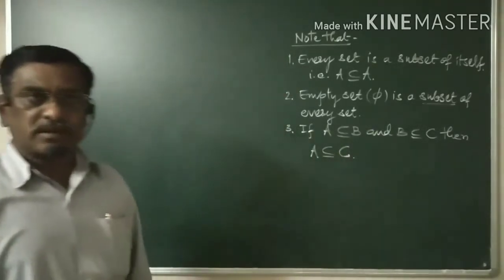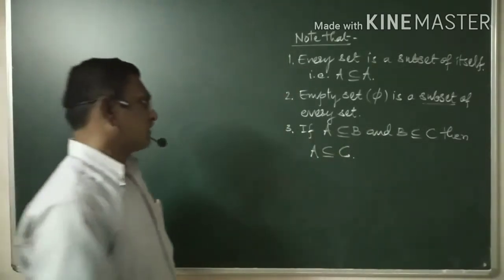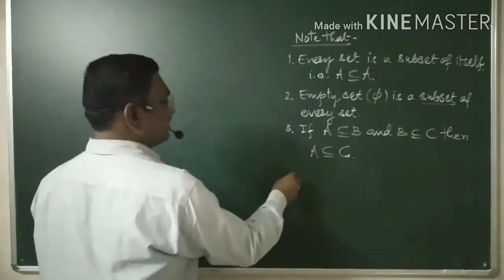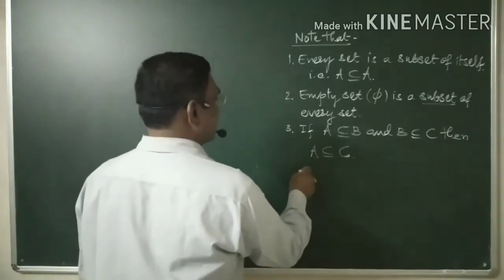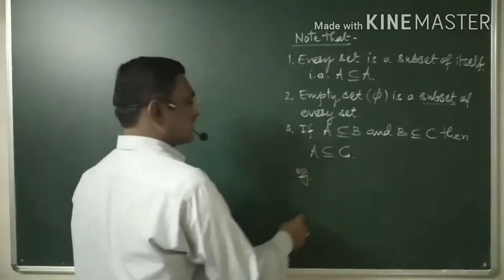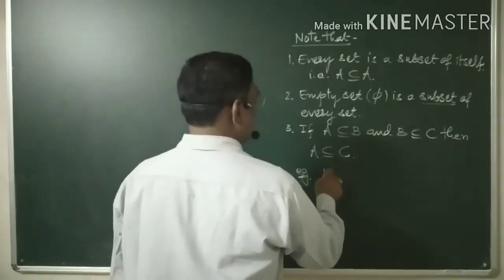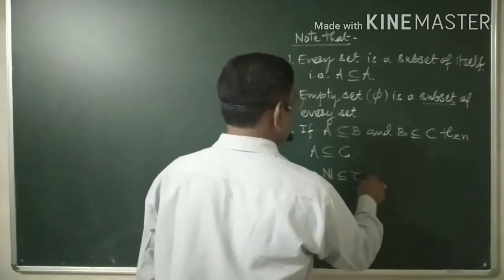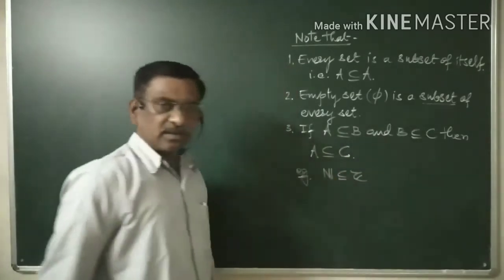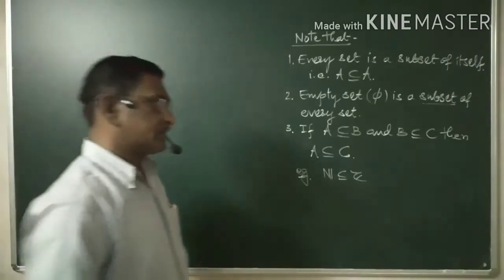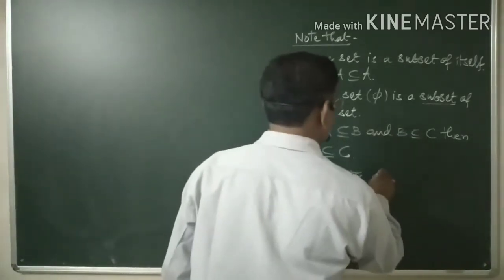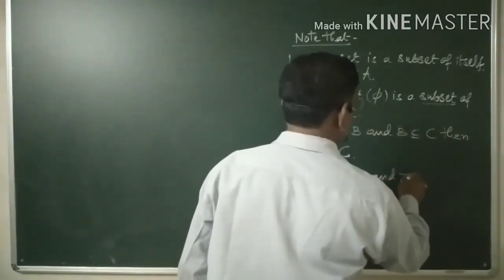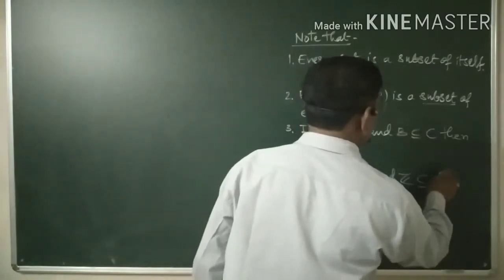Just in the last lecture we have developed the relation. Let me take an example: N, the set of natural numbers, is a subset of the set of all integers, and Z is a subset of